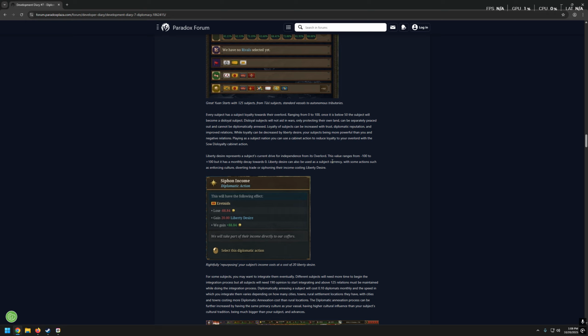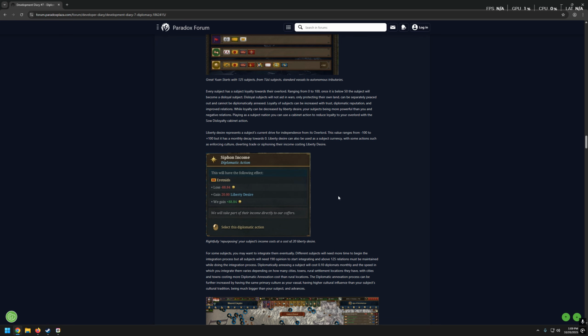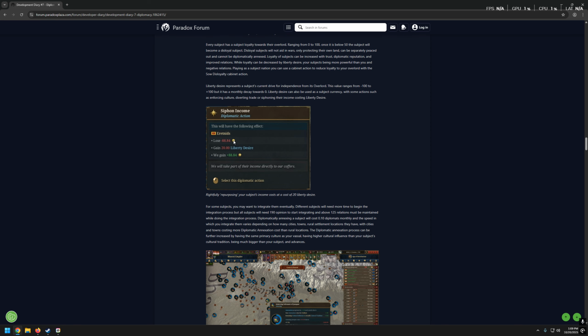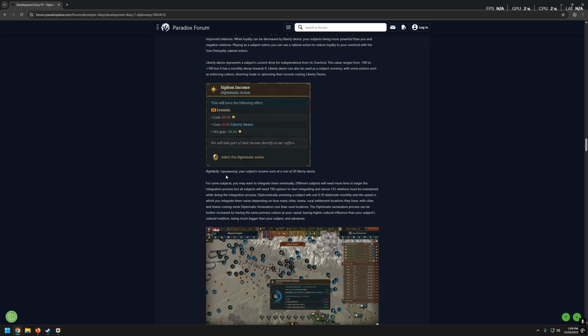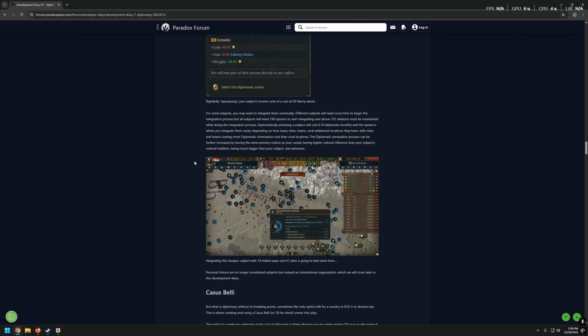Fair enough. So, in whatever spectrum we are, whether we are on -100 or +100, that's always going to tend to 0, right? To balance. Siphon income: they will lose decades, gain 20 liberty desire, and we gain money from them. Nice. Rightfully repurposing your subject's income at the cost of 20 liberty desire. Okay, fair enough. For some subjects, you may want to integrate them eventually.